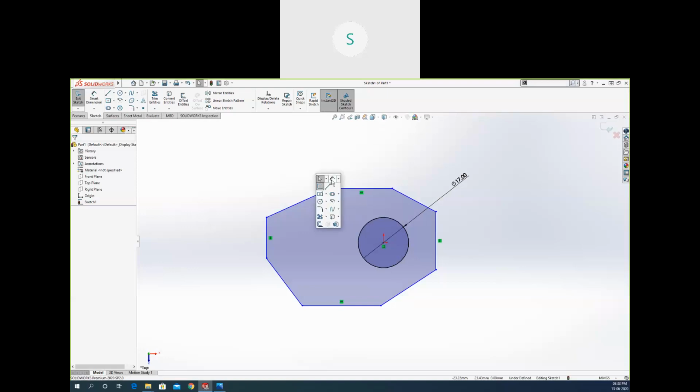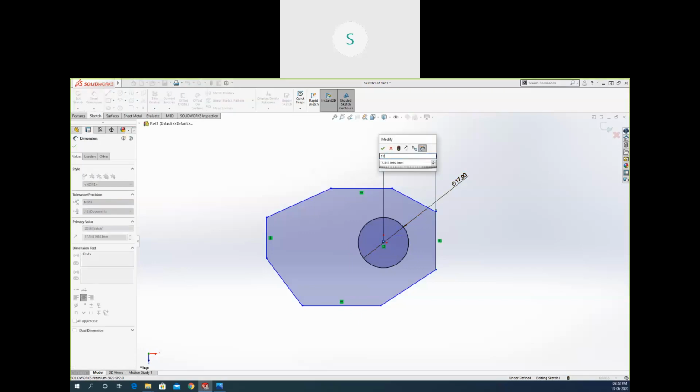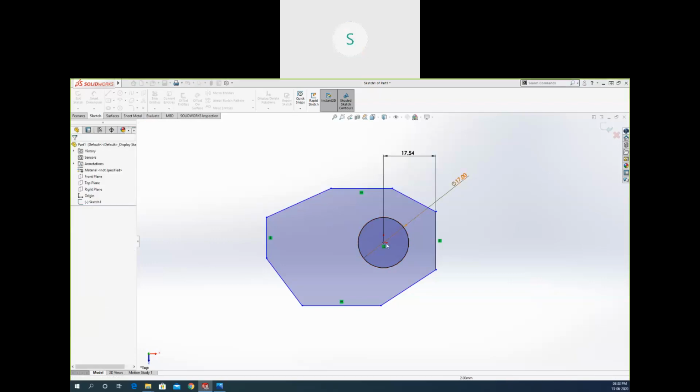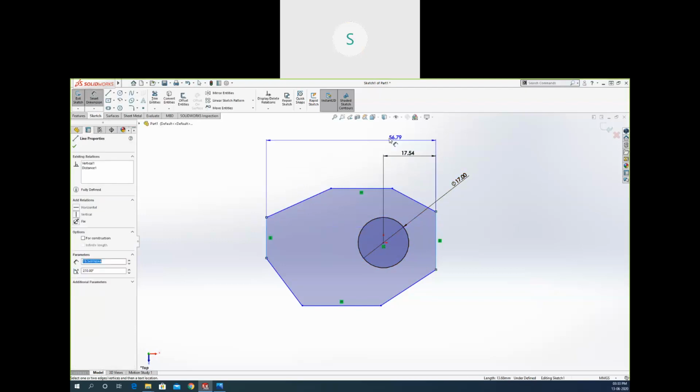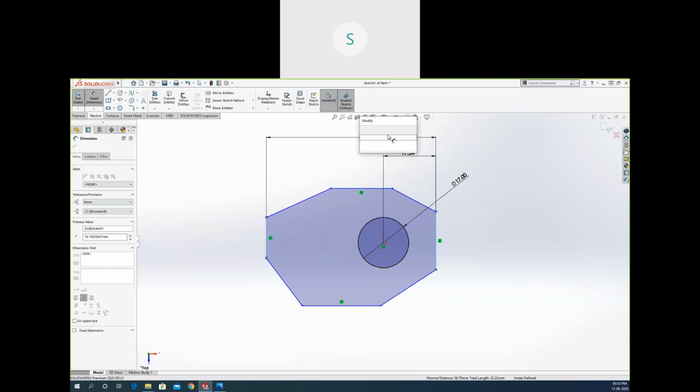Right now I need a dimension, so I can just press S and go to smart dimension, and I can define from this center to this line, we have a gap that will be 17.6. Okay, and from here to here, we need a gap. Okay, so we don't have the gap available from here to here, but we have the gap available from this line to this line, and that gap will be 62.